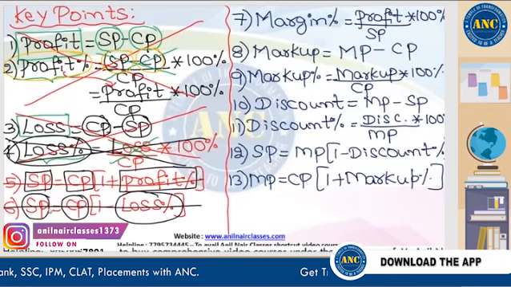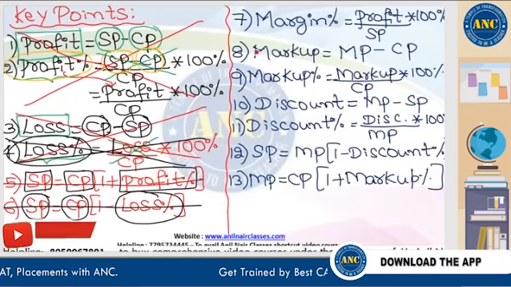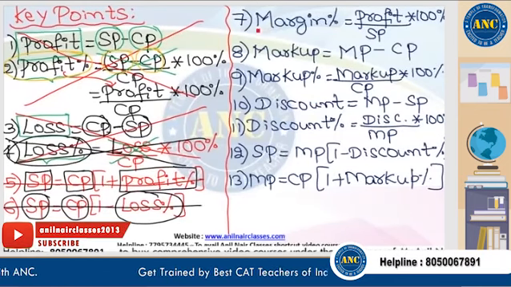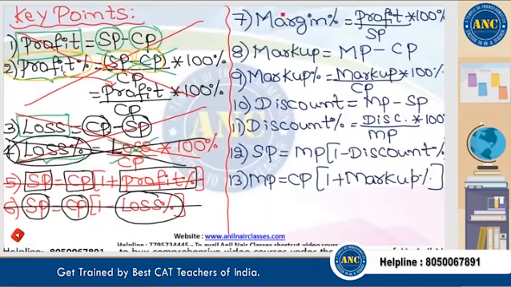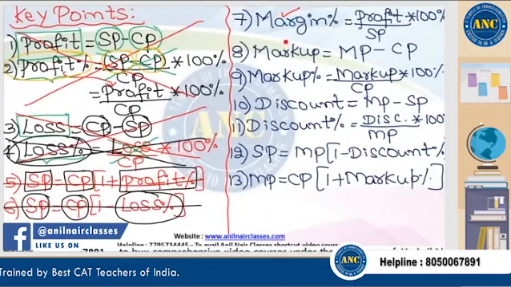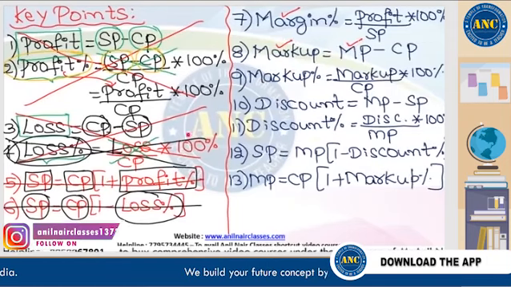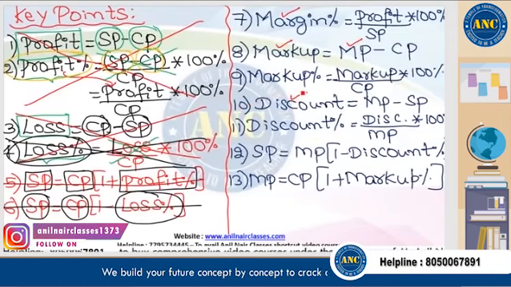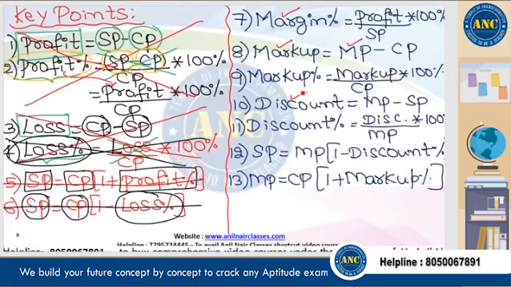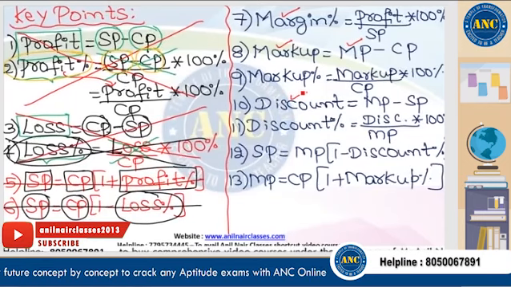Now what is the seventh key point? Listen carefully, sir. Margin percentage. We need to know the terminology called margin. What is the meaning of margin? What is the meaning of markup? What is the meaning of market price? What is the meaning of discount? These four important terminologies we need to know right now. Listen carefully.